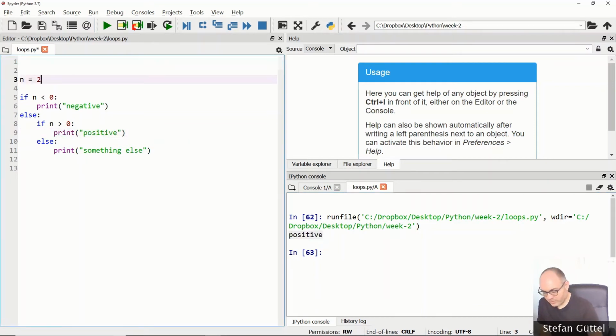Now, if I run this with n equals 0, it would again jump into the else block here, but this condition would be false, and therefore we will print out something else. Let's verify this.